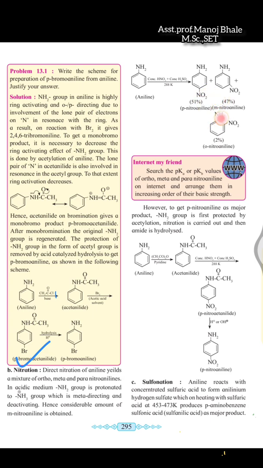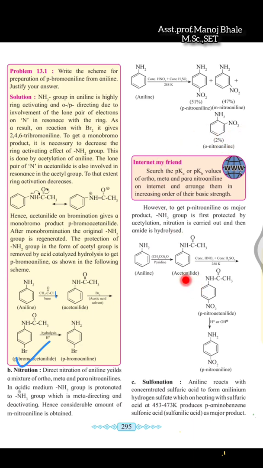But if we think about the electron density, which is highest at the para position and also ortho. But ortho is a minor product, why? Because there is a repulsion generated here. There is a crowding that takes place around this nitrogen. So that's why it is a minor product formation here.